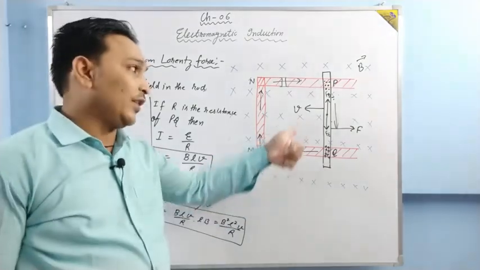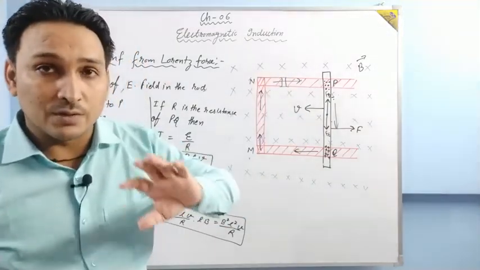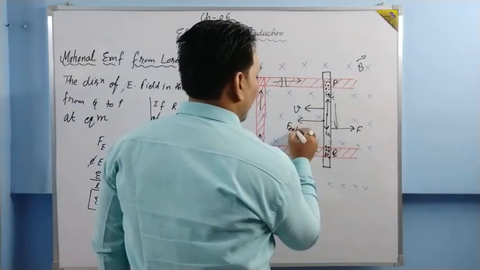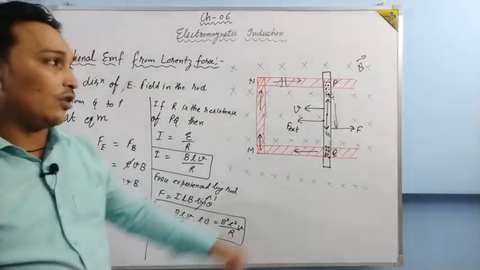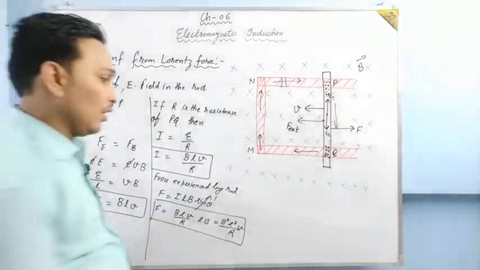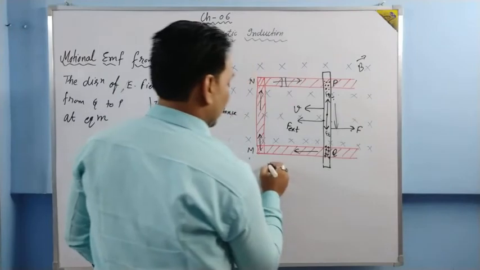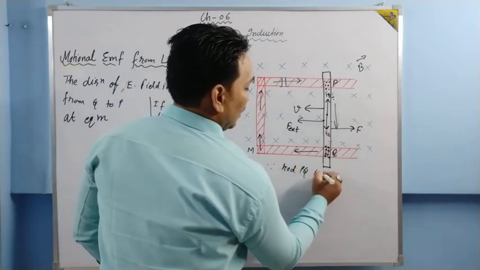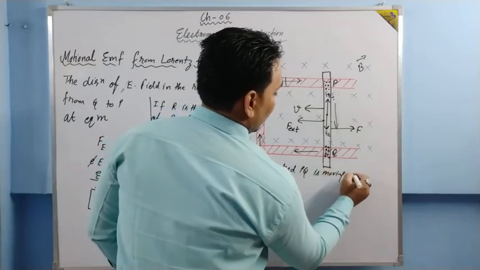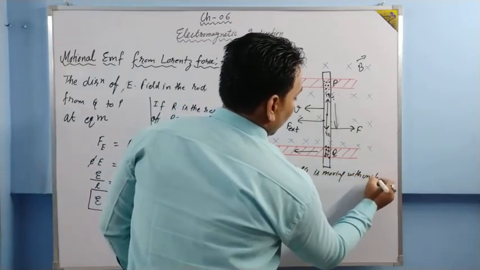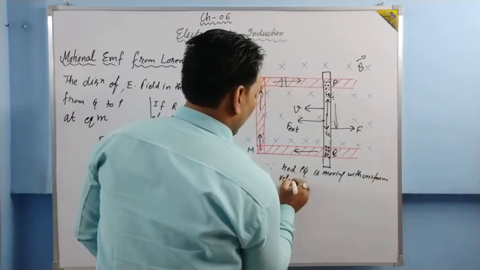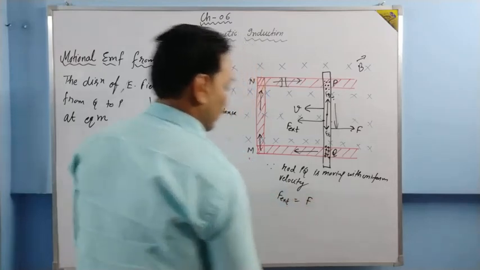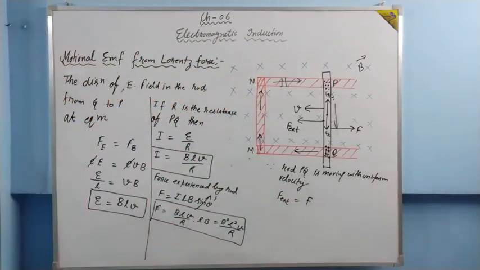And since it is moving with constant velocity, the force which we are applying, F external, must be equal to this F, so that the rod is moving with uniform velocity. So we'll write, since rod PQ is moving with uniform velocity, then F external must be equal to F. Okay, F external must be equal to F.